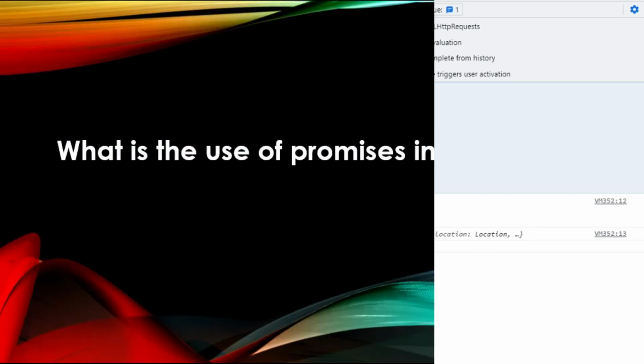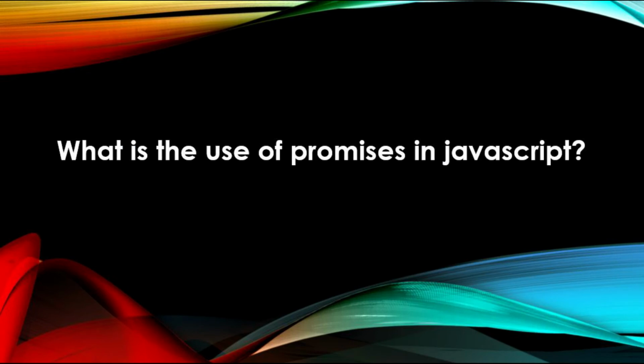What is the use of promises in JavaScript? Promises are used to handle asynchronous operations in JavaScript. Before promises, callbacks were used to handle asynchronous operations. But due to the limited functionality of callbacks, using multiple callbacks to handle asynchronous code can lead to unmanageable code.